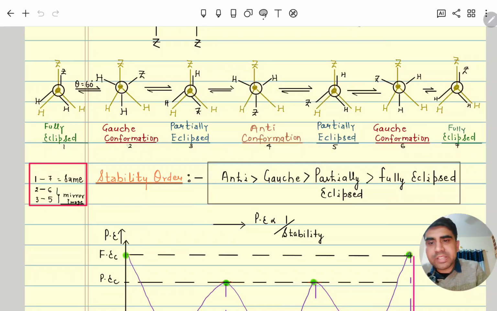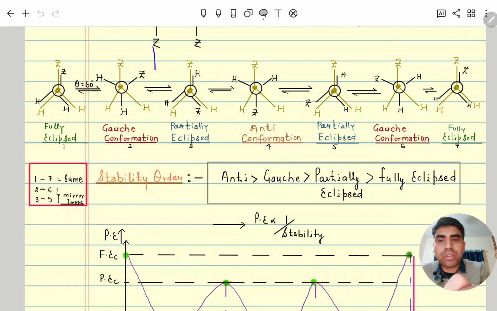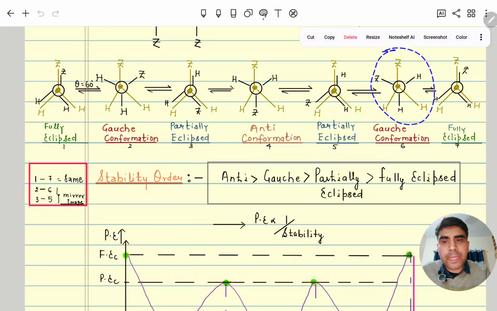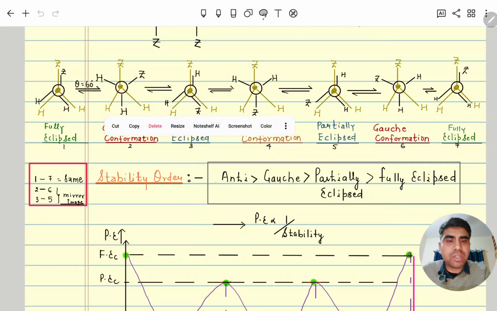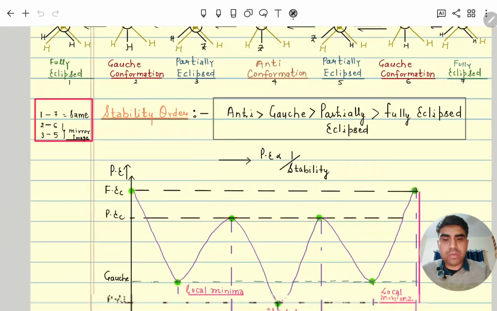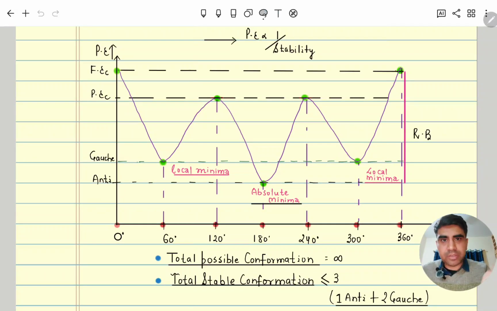But 2 and 6 both are gauche. Both are mirror images of each other. If we keep a mirror here, its mirror image will be this gauche. Similarly 3 and 5, this one 3 and this one 5, both are also mirror images of each other. Clear? Now moving further, here you can see potential energy versus angle.